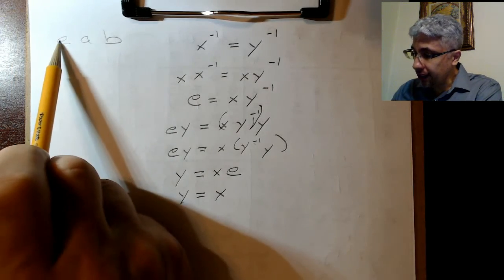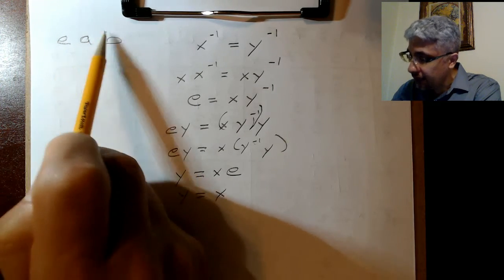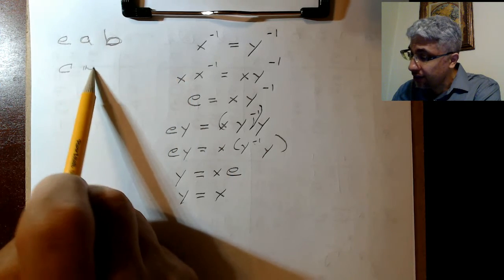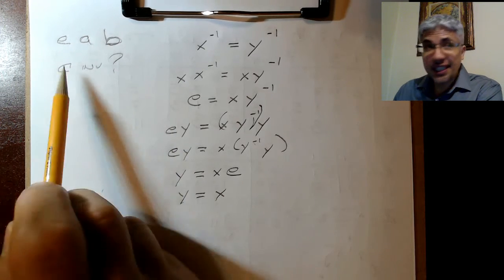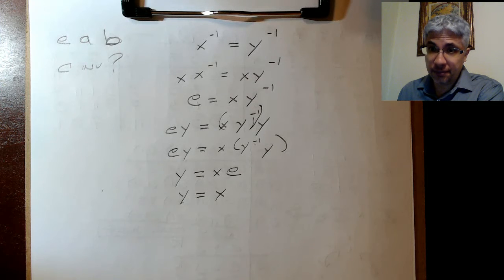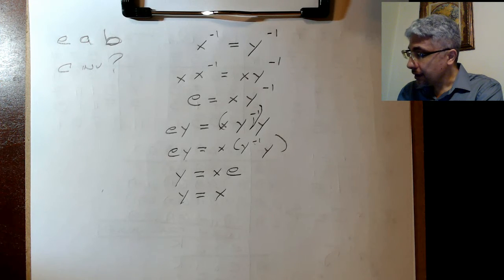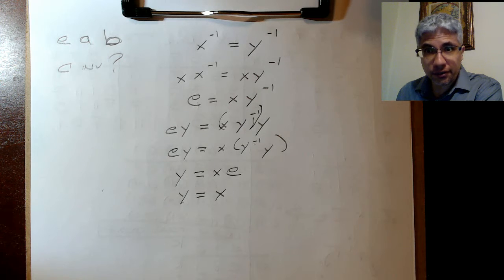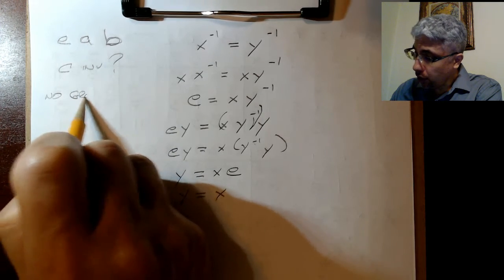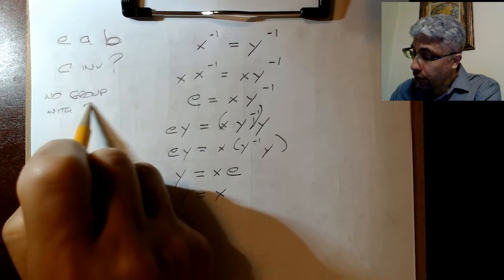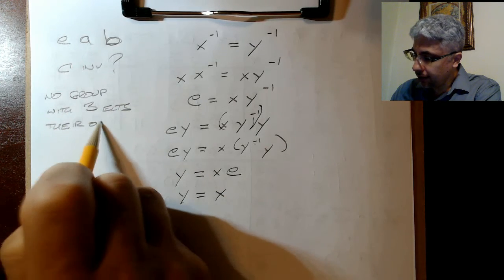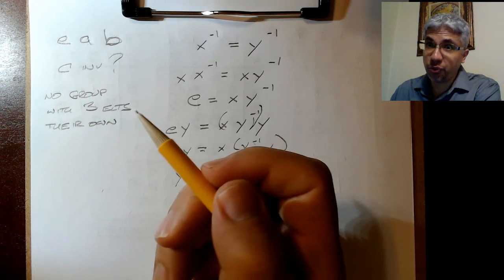So if you look over here, if we have E as its own inverse, A as its own inverse, and B as its own inverse, there's nowhere for C to get an inverse, because C can't share an inverse with B unless C is equal to B. So that answers that question. We can't have a group with exactly three elements being their own inverse, obviously, if the fourth one is its own inverse as well.